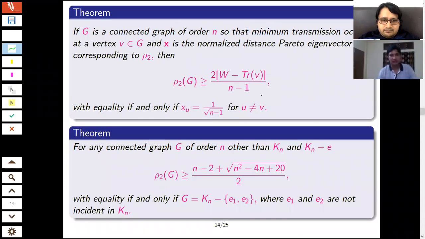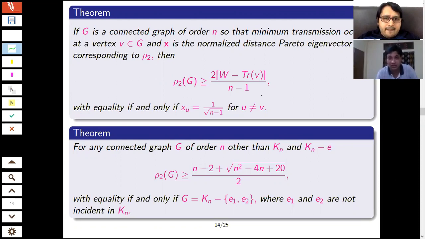Here is another lower bound, but here we consider W and transmission. Transmission of a vertex means the sum of all the distances from that particular vertex v. Or in other words, from the distance matrix, the sum of all the entries of that particular row is the transmission. And W is the Wiener index. Wiener index means the sum of all the entries of the distance matrix, or in terms of the graph, the sum of all possible distances in the graph. That is W. In terms of these two parameters, I have a lower bound.